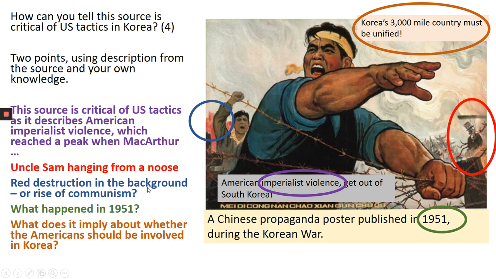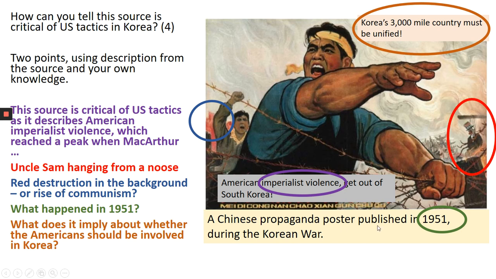In the blue here, red destruction in the background. Now here, you can see just behind this man shaking his fist, there's some red destruction. Now this could be either burning fires that the American violence has caused in Korea, and therefore could be a criticism of US tactics, or it could be the rise of communism. So we know that the colour of communism is red, and it could be that US tactics have failed to stop the rise of the communist countries in Asia, and therefore the rise of communism is coming there.